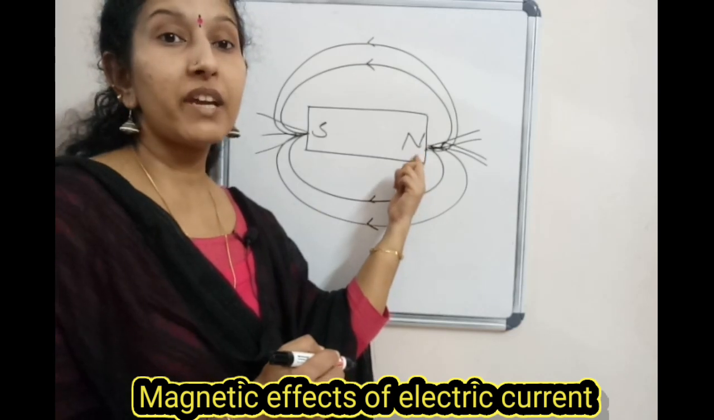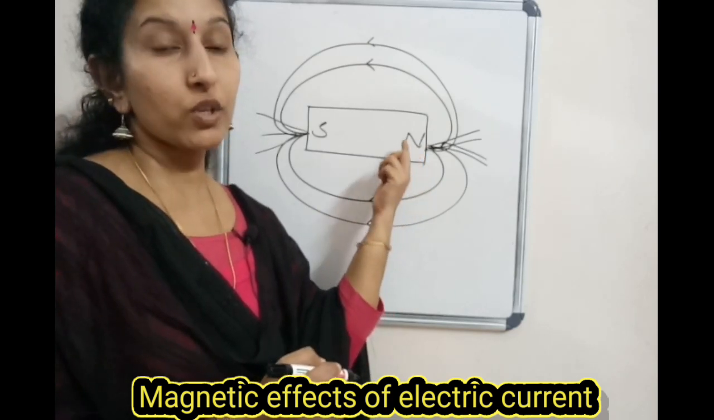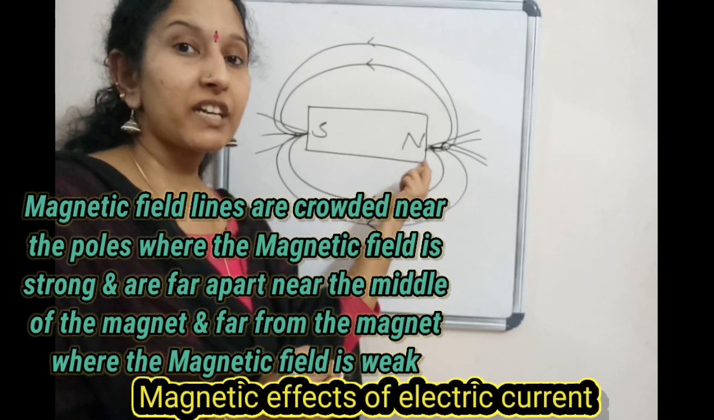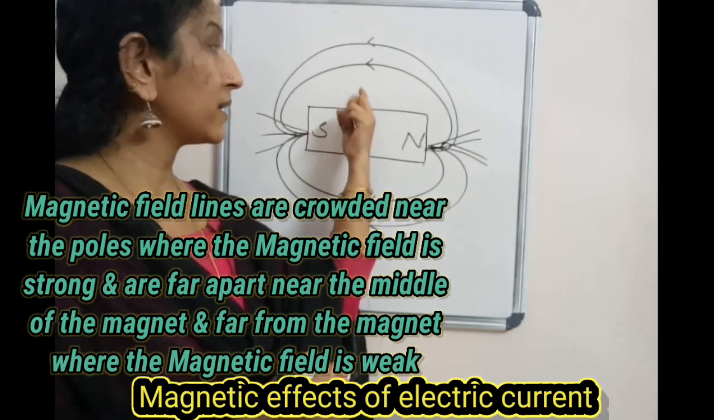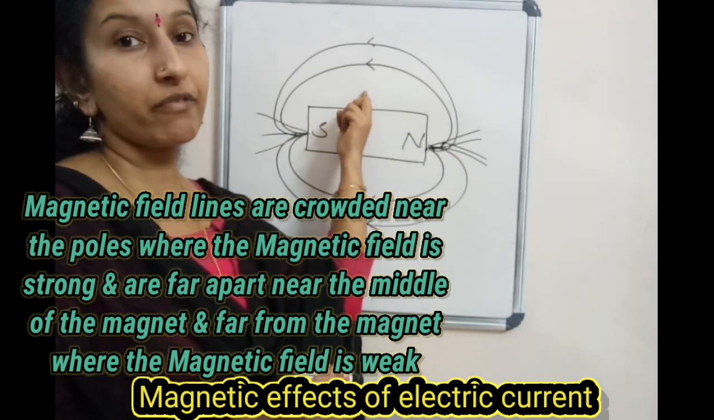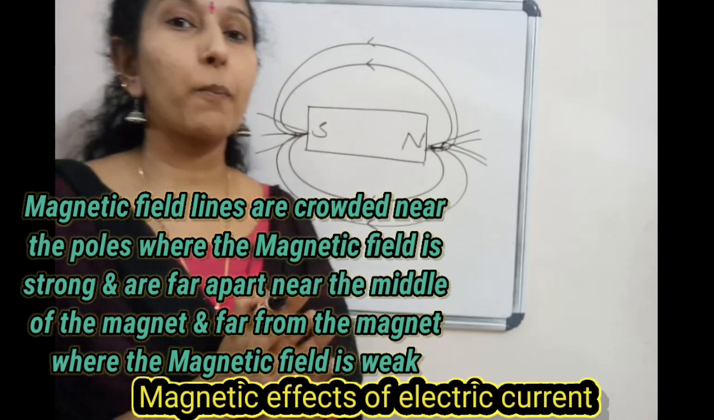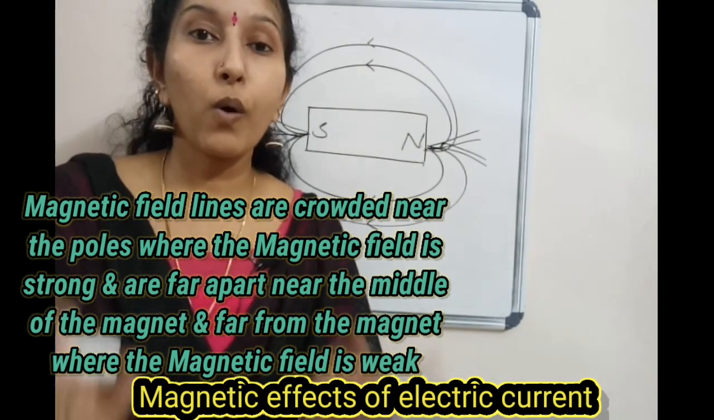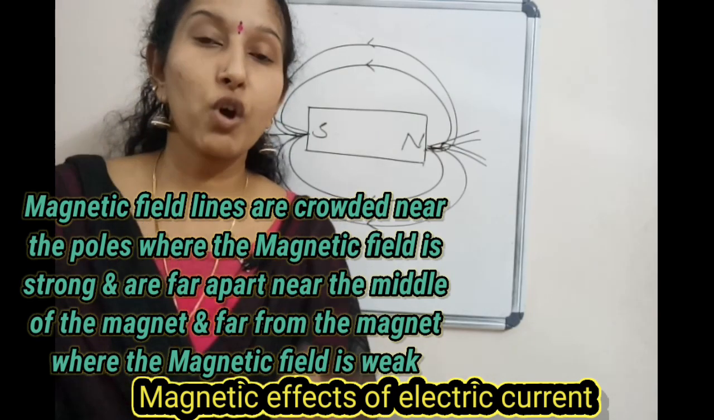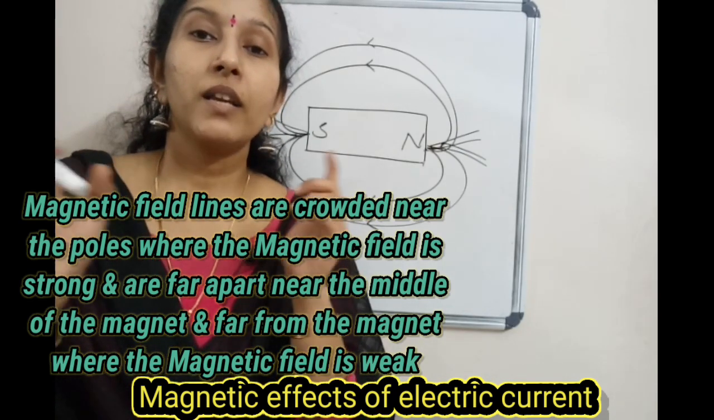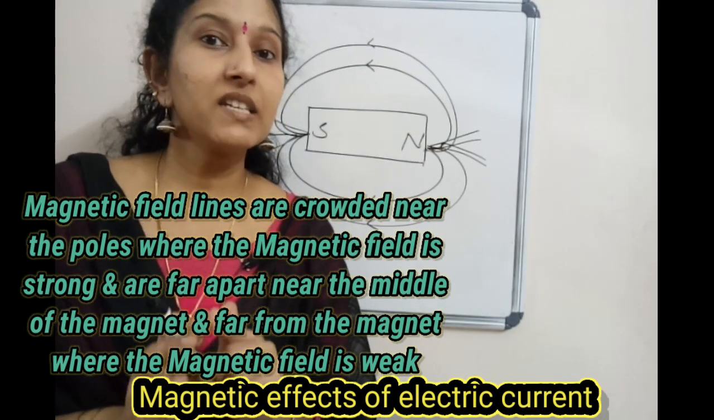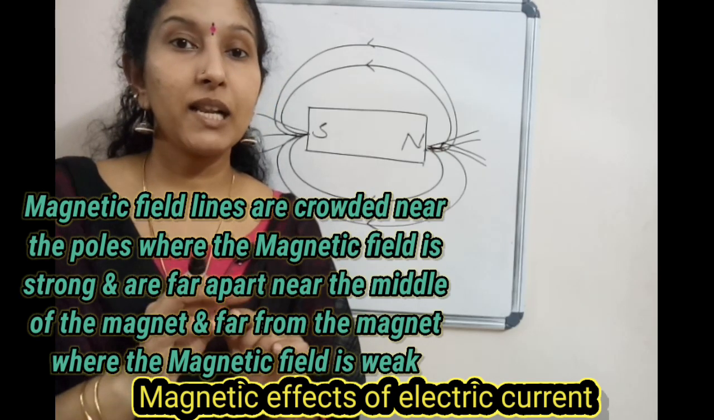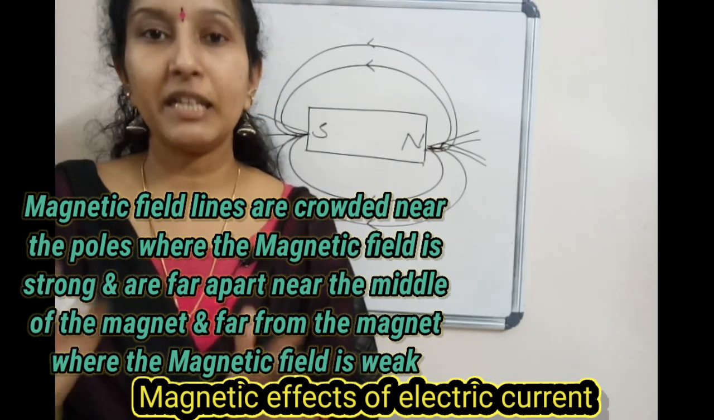Because the magnetic field is strong at the poles. So the magnetic field lines are crowded at the poles where the magnetic field is strong, and near the middle the magnetic field is weak. So the third property: there are crowded magnetic field lines near the poles where the magnetic field is strong, and near the middle the magnetic field is weak. So at the poles, strong magnetic field, and at the middle, weak magnetic field.